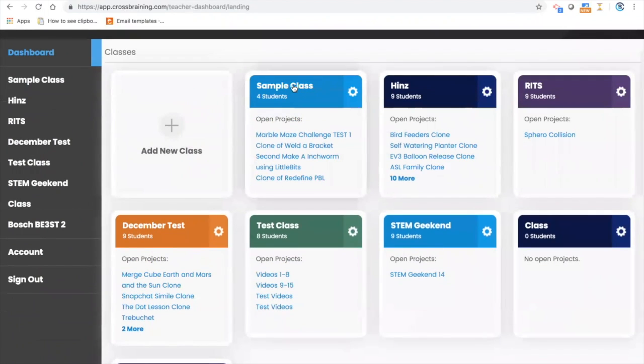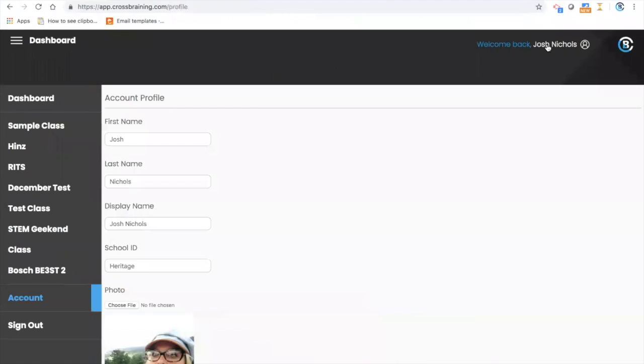You've uploaded students to your class. The very first time they come into the school or into CrossBraining and sign in as a student, we need to match them with the school ID, and that only has to happen once. And so when you log in as a teacher, because your account is already set up, you'll see a school ID there. You can change it, name it whatever you want, but it will have to match with the students. And so now we've associated that student with that school.